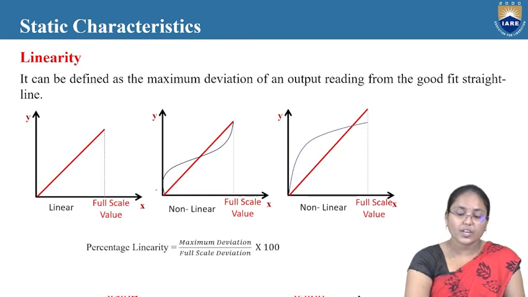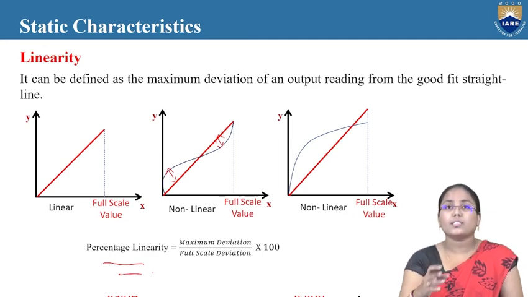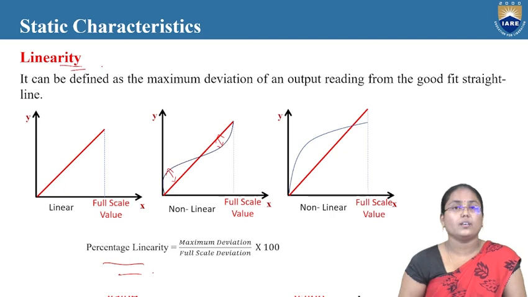So here, how much deviation is happening with respect to the linear line? This is a straight line. With respect to the straight line, how much is the variation of the particular signal? That is nothing but the maximum deviation, divided by the full scale value, so that gives the percentage linearity. So compared to any straight line, how much variation there is in a particular measurement process is given by this linearity characteristic.